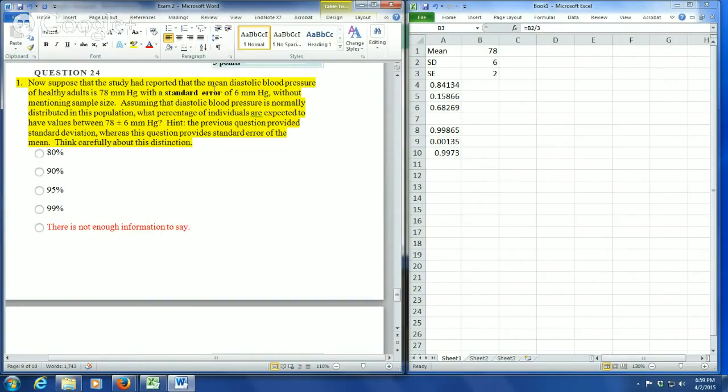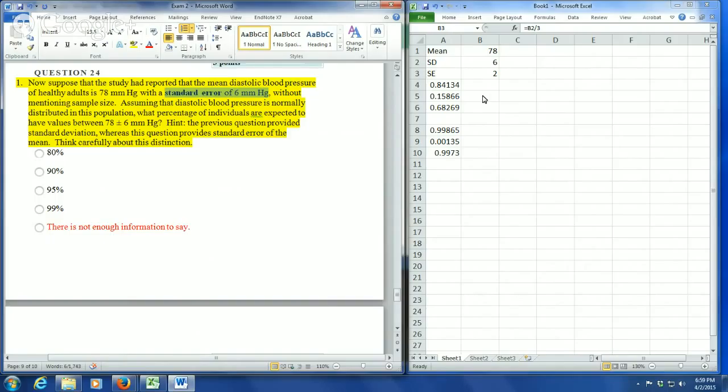So the problem here, and I imagine this might have taken you some time to sit here and think about whether or not you could solve this. The answer is that you cannot solve this. There is not enough information to answer this question. With a standard error of 6, we cannot solve for both of the unknowns in this problem.